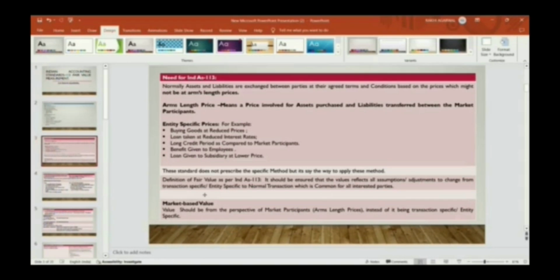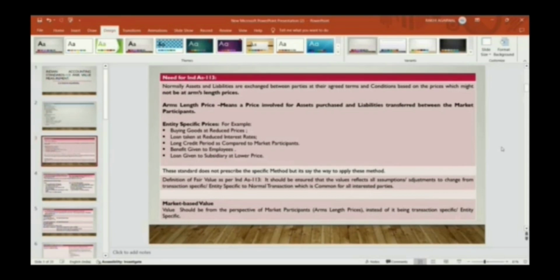Entity specific price means generally people do transactions as per entity specific terms. They will not go for the arm's length price, meaning a fair value transaction.